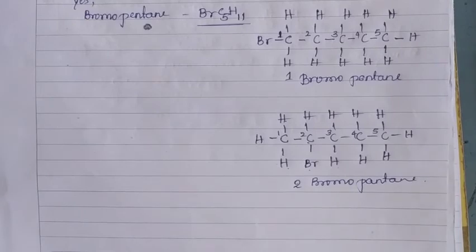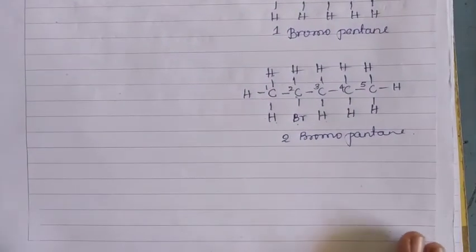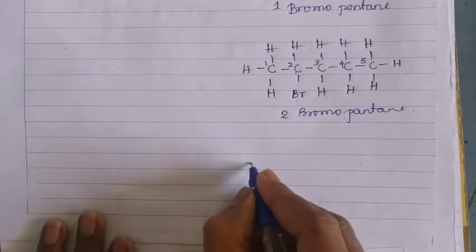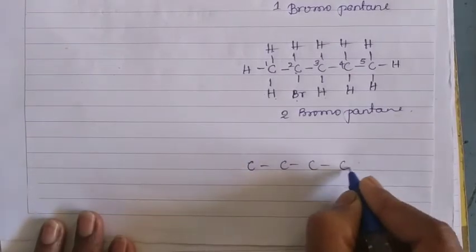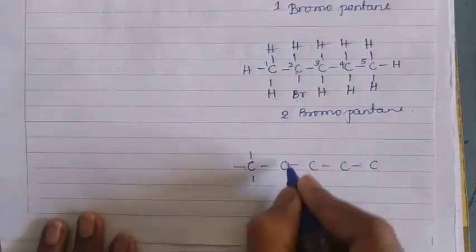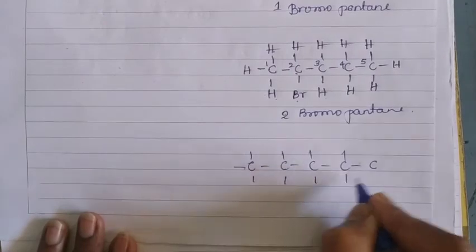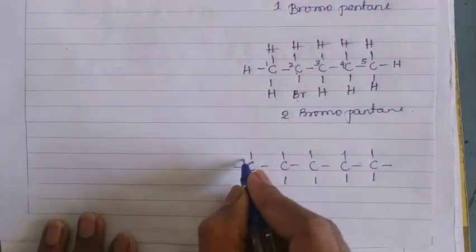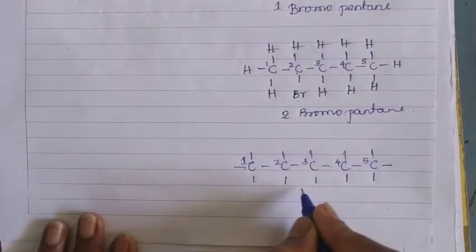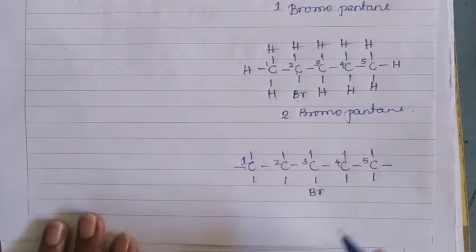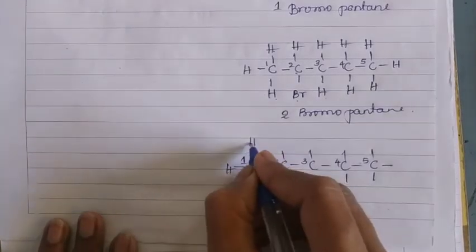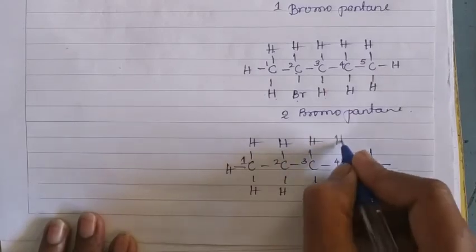The third isomer we have to write like this by using the same molecular formula. Carbon, carbon, carbon. 5 carbons are arranged like this, and each carbon maintains 4 bonds, and put the numbers for the carbons, and put bromine on the third carbon, and the remaining bonds are with hydrogen.